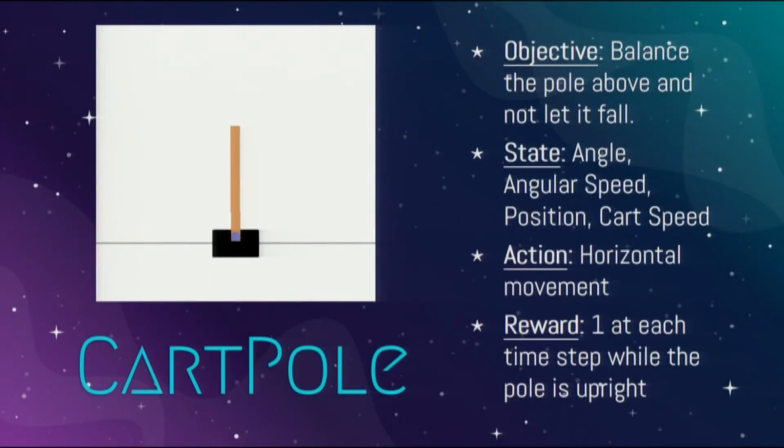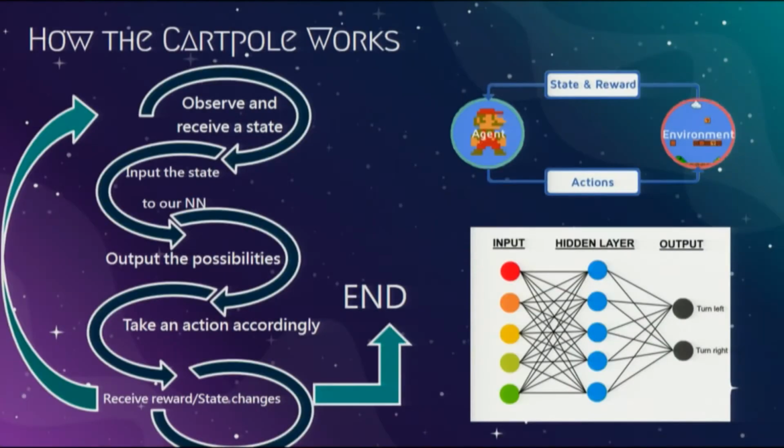Here, I'm going to show you my project, Cartpole, and tell you more about RL in detail. Cartpole is basically a game in which we aim to balance the pole on the cart and try to get the most points. But we don't play the game ourselves; we train an agent to play for us. And this is how the agent will play the game.